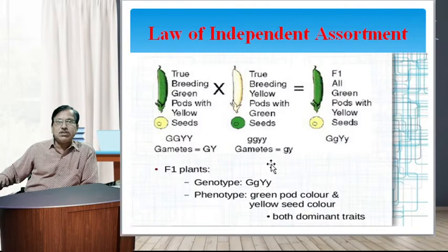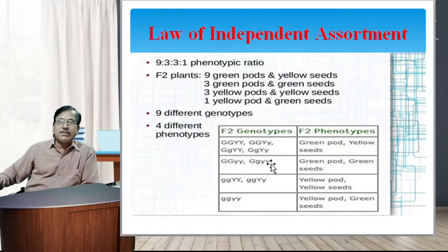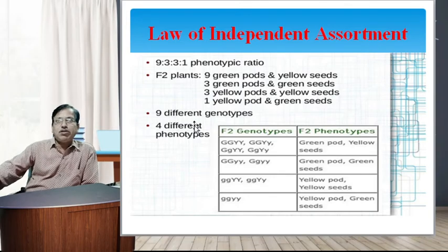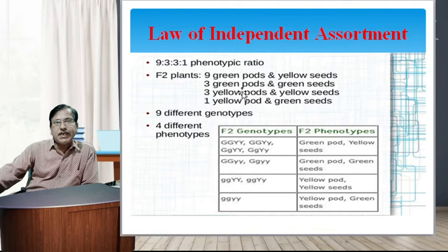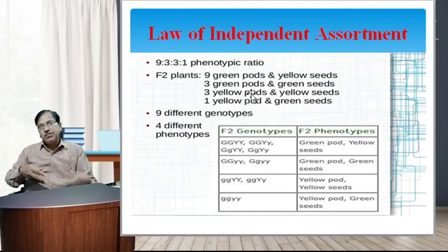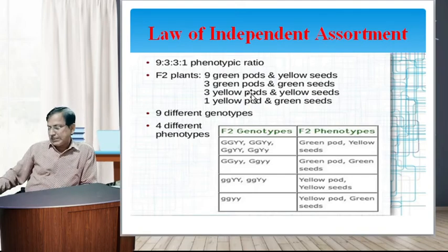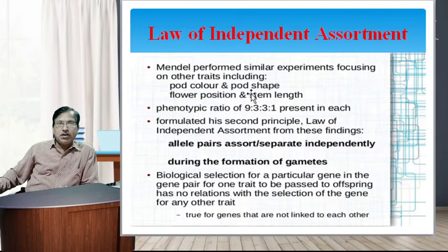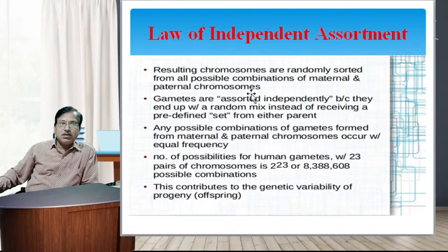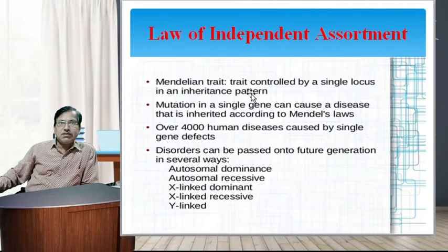In the first experiment, the cross of pea plants in the F1 generation gives the 9:3:3:1 phenotypic ratio. The F2 plants are 9 green pods yellow seeds, 3 green pods green seeds, 3 yellow pods yellow seeds, and 1 yellow pod green seed. This gives 9 different genotypes and 4 different phenotypes, as indicated in the pea plant slides above. This is the same as already explained, the ratio of the law of independent assortment.